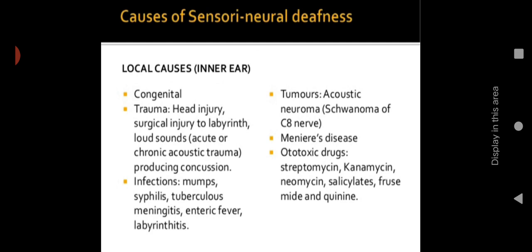Then tumors like acoustic neuroma, which is one of the ear tumors, or schwannoma of cranial nerve 8. It is the tumor which occurs on the cranial nerve. Then Meniere's disease, ototoxic drugs like streptomycin, kanamycin, neomycin, salicylates, furosemide, and quinine. So some of the antibiotics and loop diuretics can lead to ototoxicity, meaning they will affect the ear. So these are the local causes for sensorineural deafness.